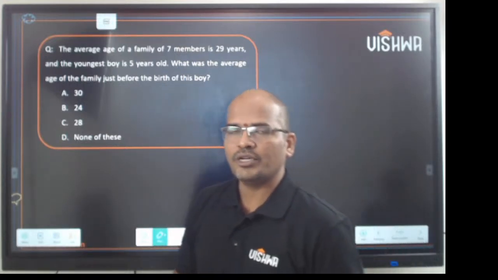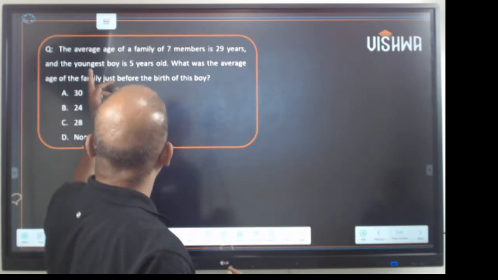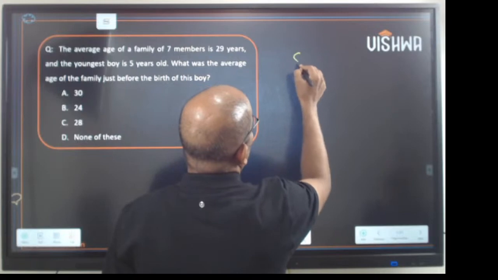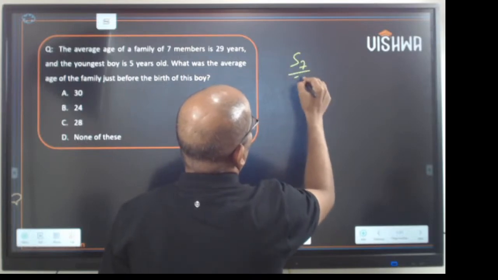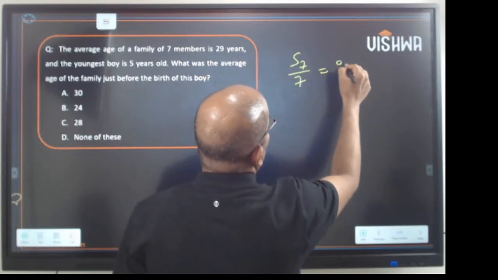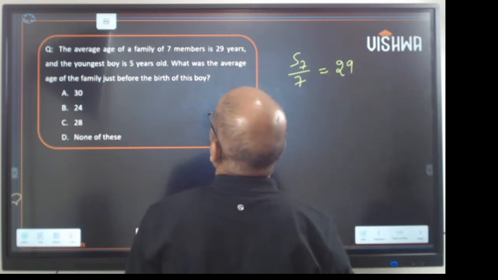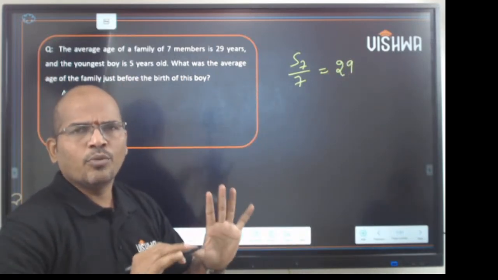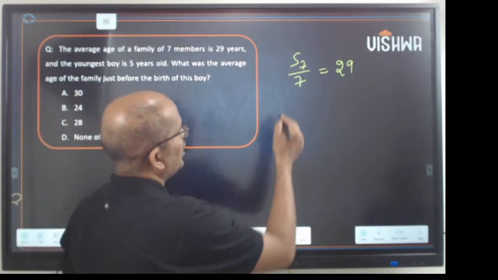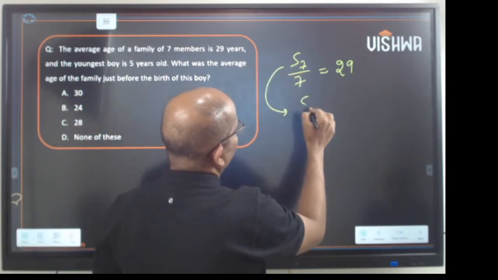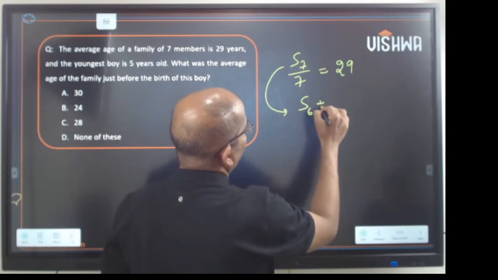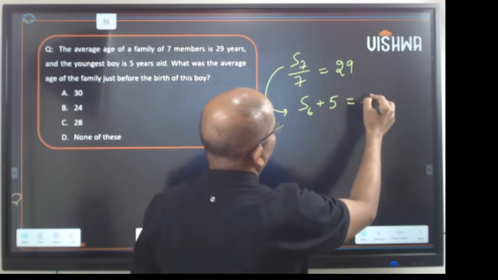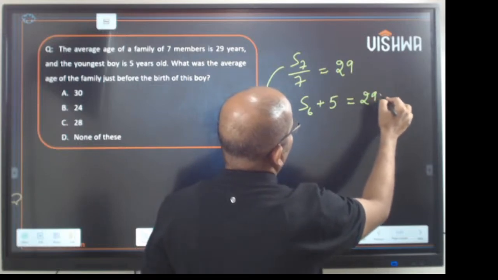This is one question. The average of a family of 7 members is 29. So S7 by 7 is given as 29, in which the youngest boy is 5 years. There is one boy whose age is 5 years. So out of this, I can say there are 6 members and one boy whose age is 5. So this is S7, which is 29 times 7.